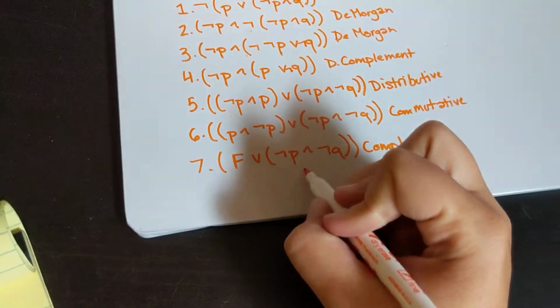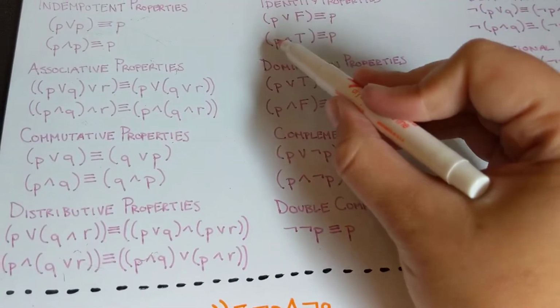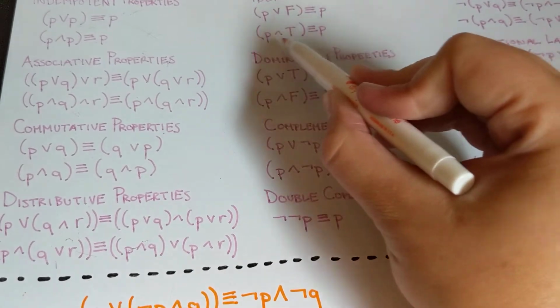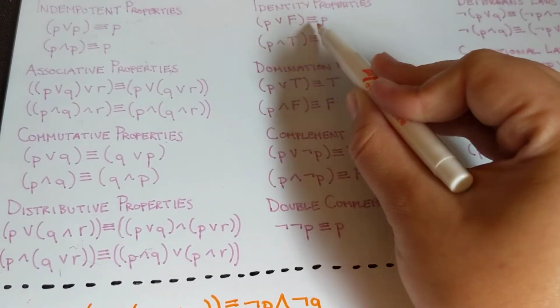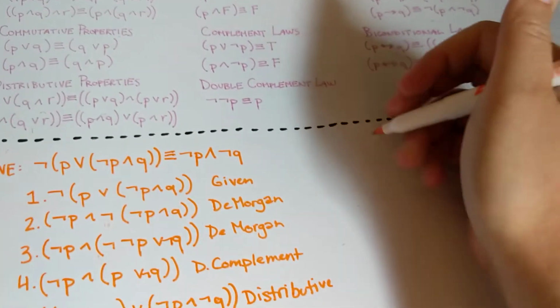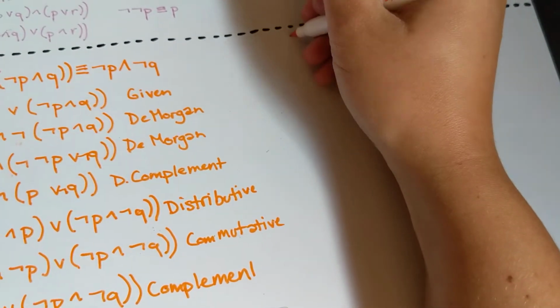Now this looks like we should just be able to use the identity property, but again we have to switch the order. So we're going to use the commutative property first.